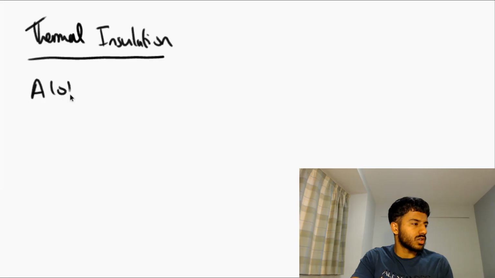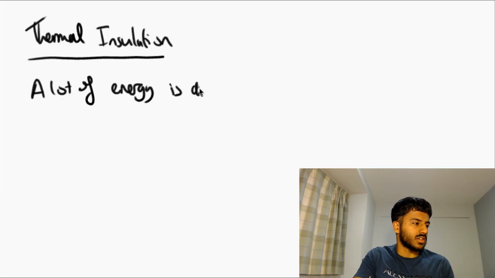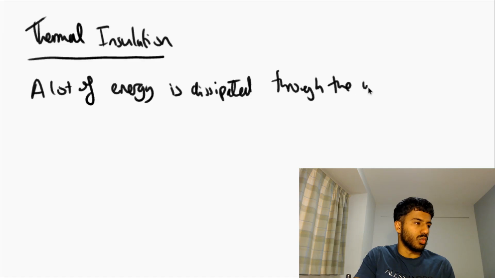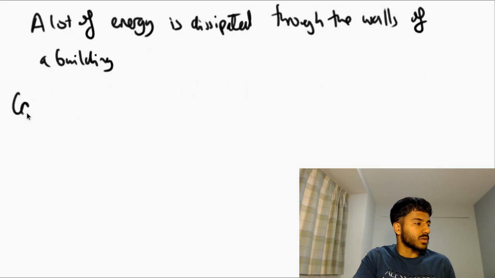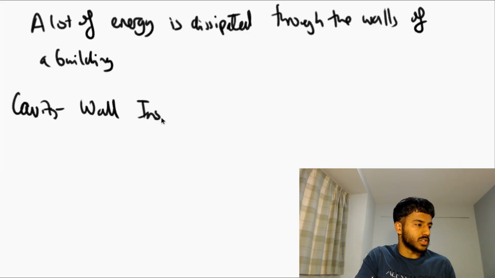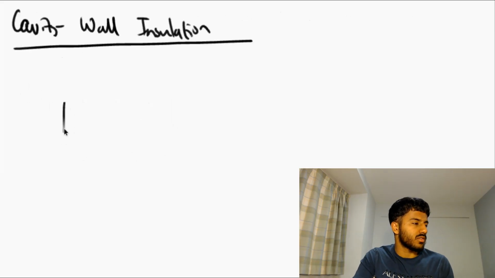And the thing is, a lot of energy is dissipated through the walls of a building or your house. Therefore, there is something called cavity wall insulation. And this is where you have your house.